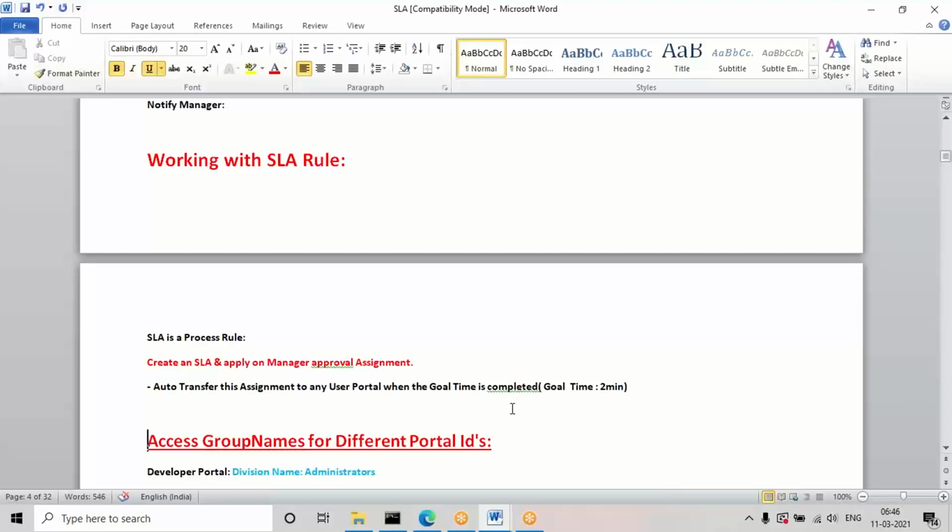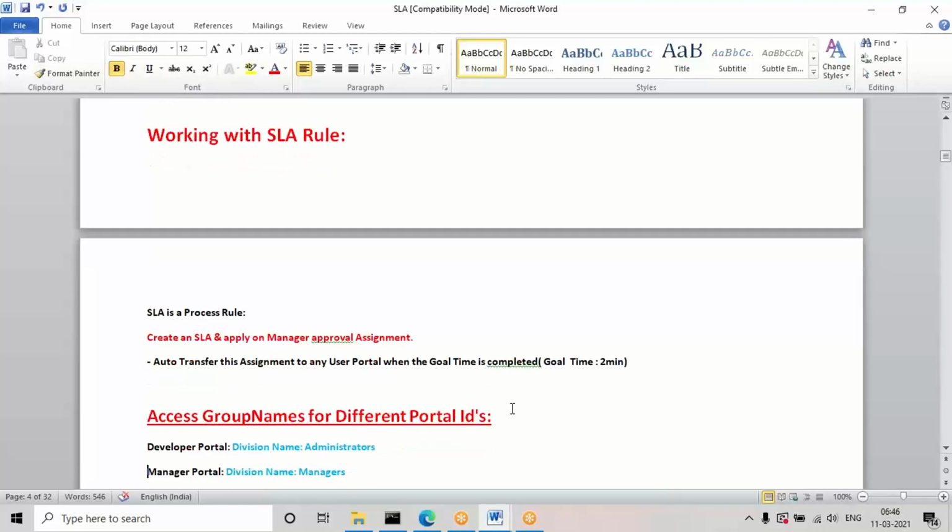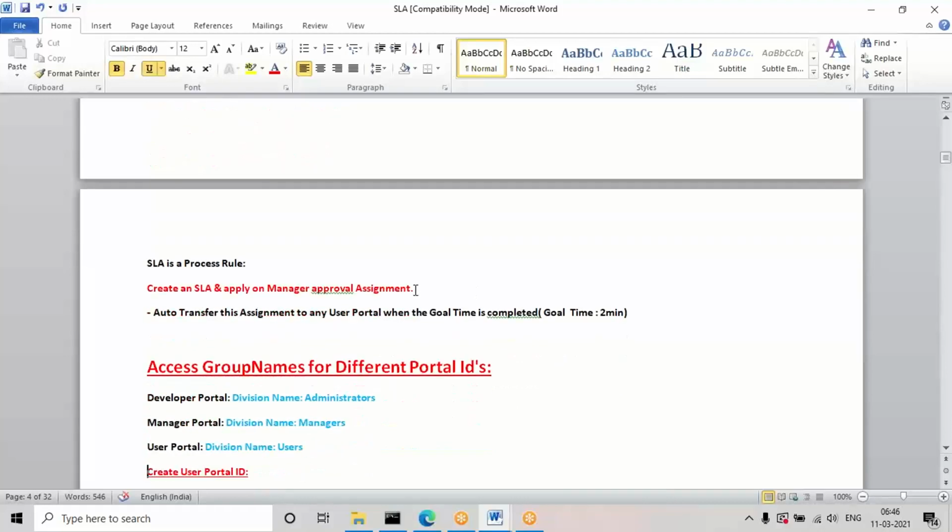So this is the requirement. We already have that routing process, everything is done. One new thing we are going to configure is how to create a user portal ID. I want to show you.